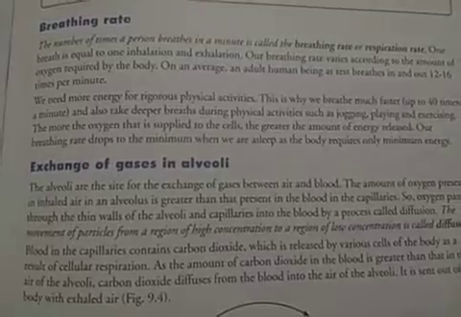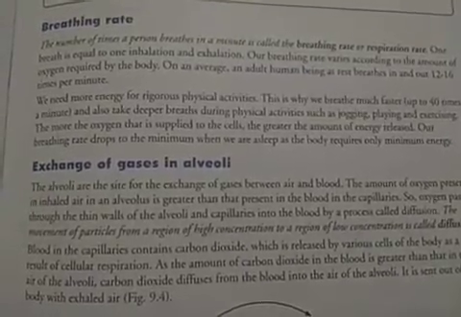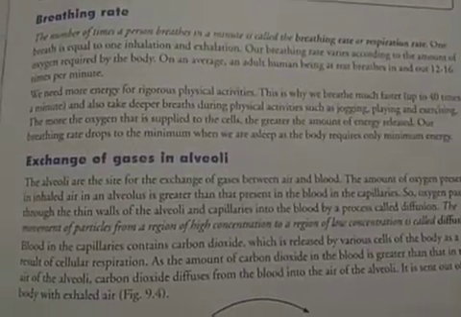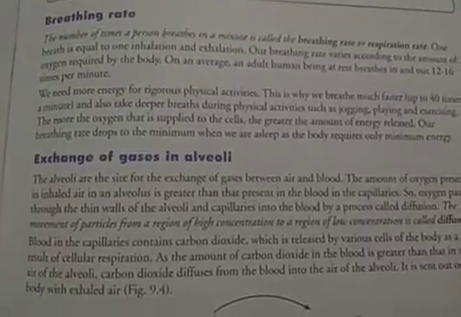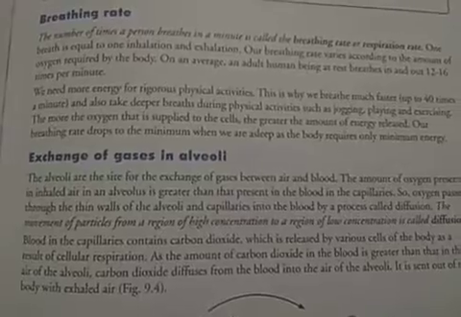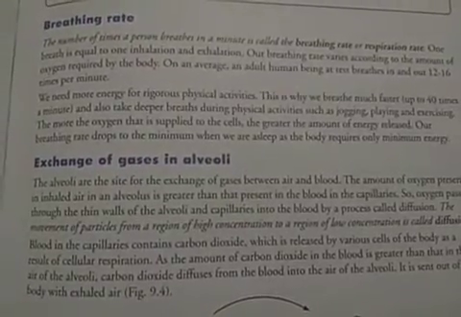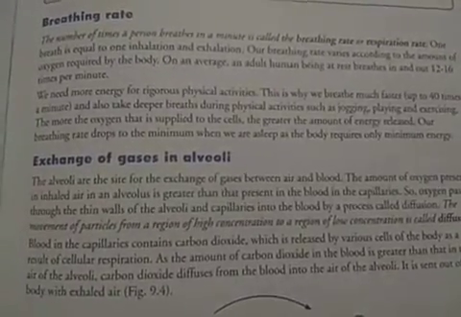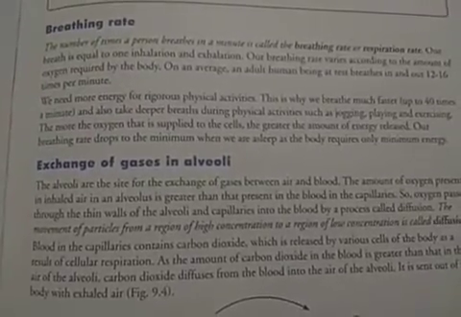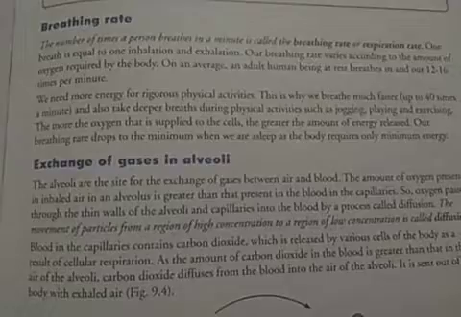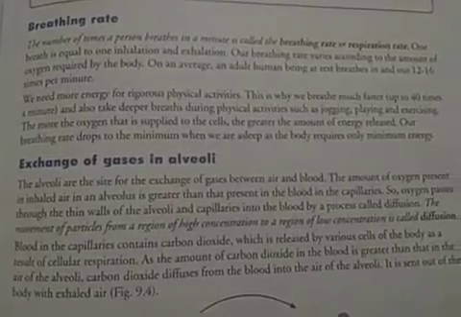For example, when we do vigorous exercise, metabolic activities like jogging, playing, and exercising, any kind of physical activity, at that time the breathing rate increases to fulfill the increasing demands of oxygen of the body. And when these demands are fulfilled, the breathing rate drops to minimum.